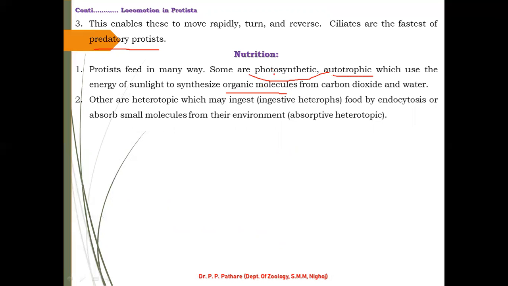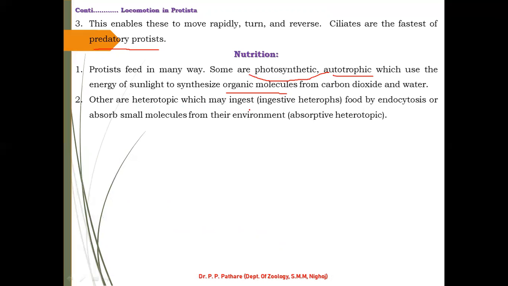Now, second, some of the species are heterotrophic, which may ingest. Ingest means to take, to capture, and then pass inside their body. That is ingestive